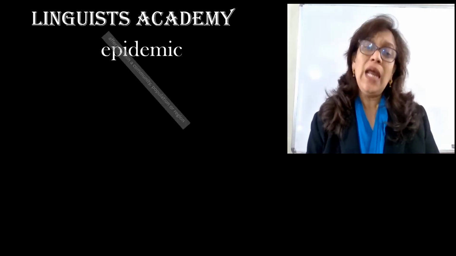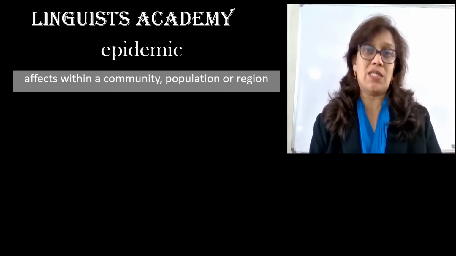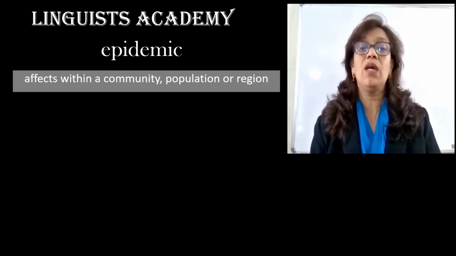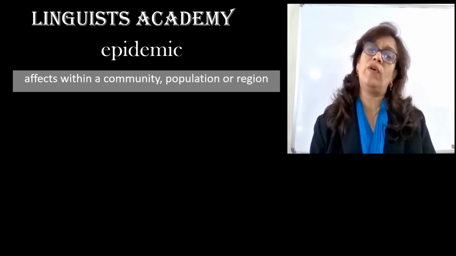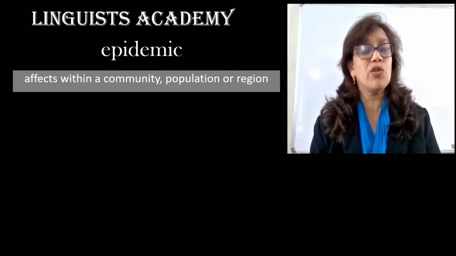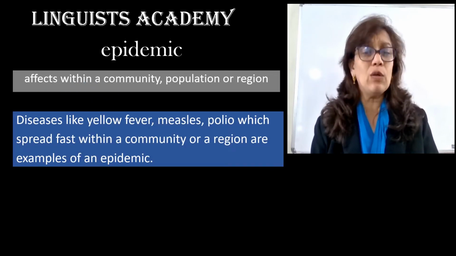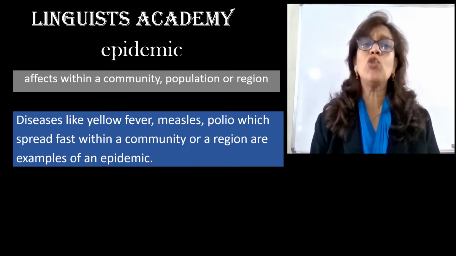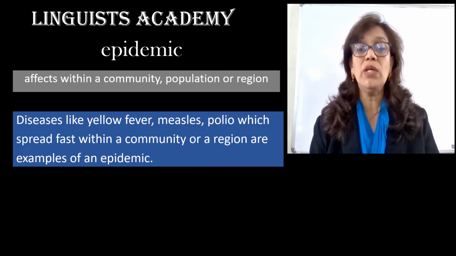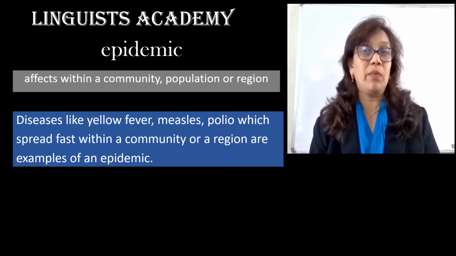The first word is epidemic. An epidemic is basically a disease which affects a community, population or region. It's a disease that spreads over a community, population or a region. For example, you have diseases like yellow fever, measles, polio, which actually spread fast within a community or a region. And these are examples of an epidemic.